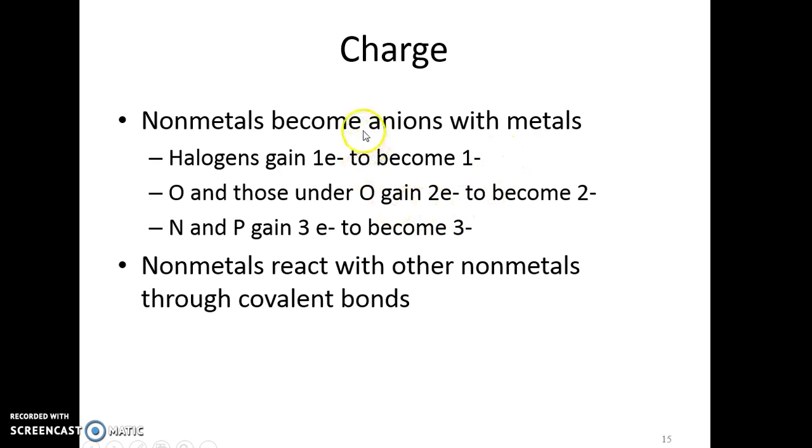Nonmetals gain electrons, and so they become anions. The halogens are the second column from the right. Remember, the last column is the noble gases, and they don't react, so there's never a charge for them. The halogens are one column to the left of that. They attain a charge of -1 because they gain 1 electron. Oxygen, sulfur, selenium, they gain 2 electrons to get a -2 charge. And then nitrogen and phosphorus gain 3 electrons to have a -3 charge. We will also see that nonmetals will react with other nonmetals in covalent bonds, but right now we're going to focus on the ionic bonds.